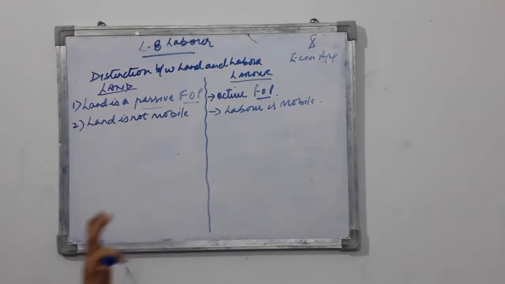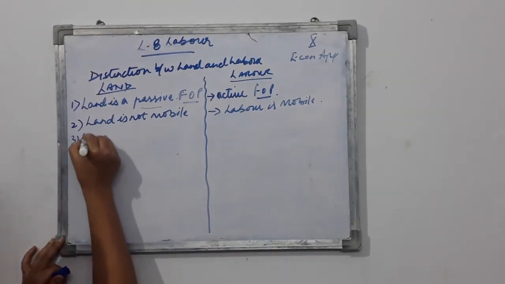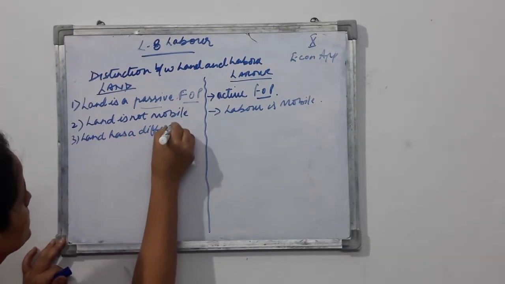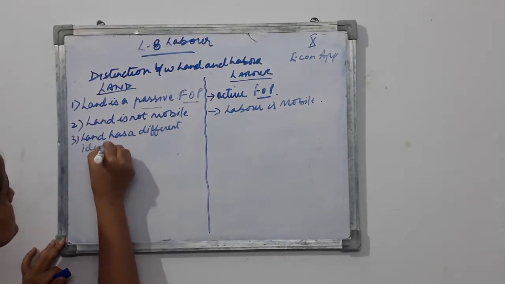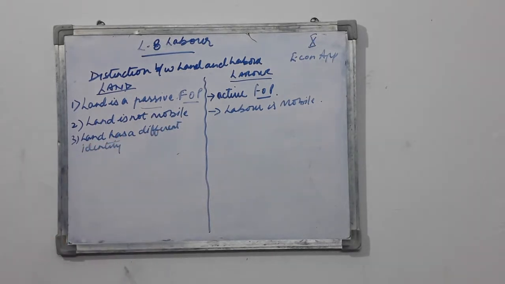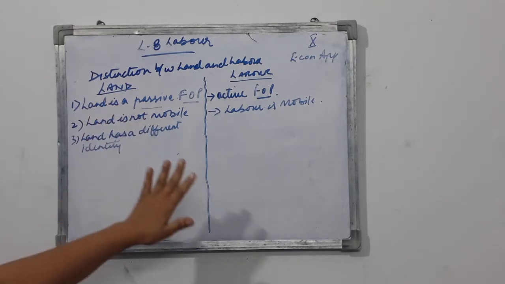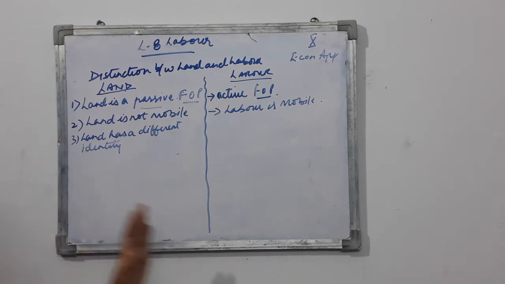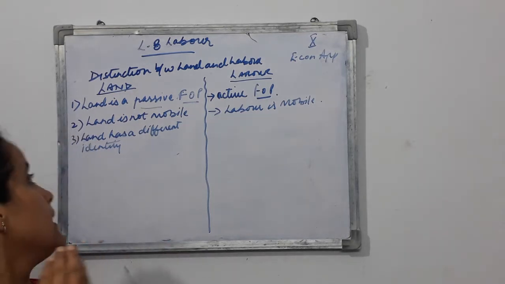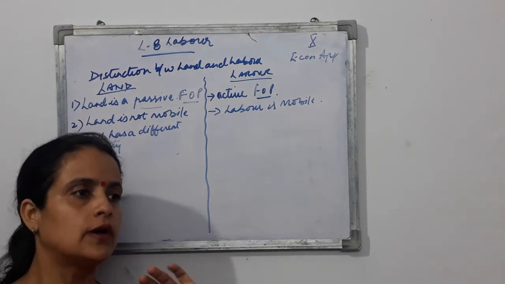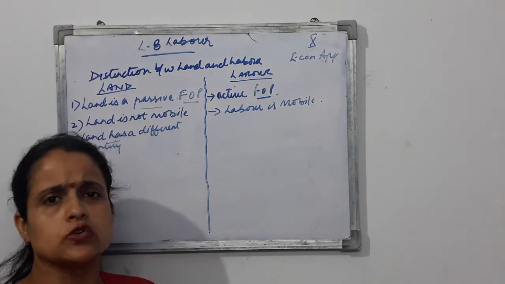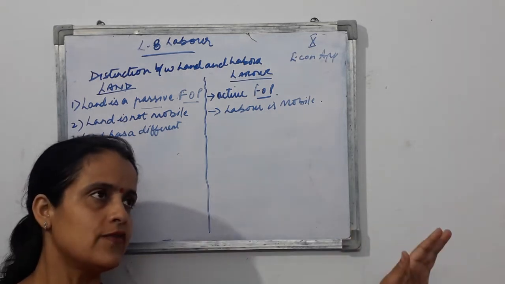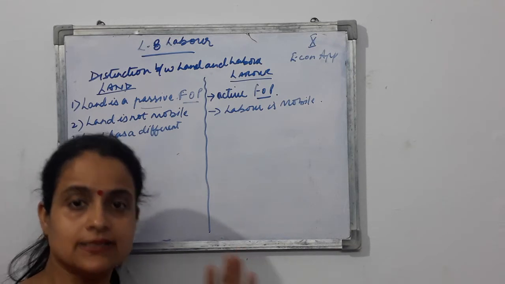Next, land has a different identity from its owner. The landowner need not be present at the site when the land is being used as a factor of production. So land has its own identity. If the owner of the land is somewhere else, he is not supposed to carry his land along with him. If the owner is somewhere else, the land will be somewhere else. The land has its own identity.